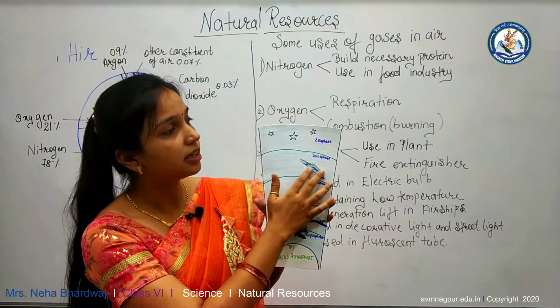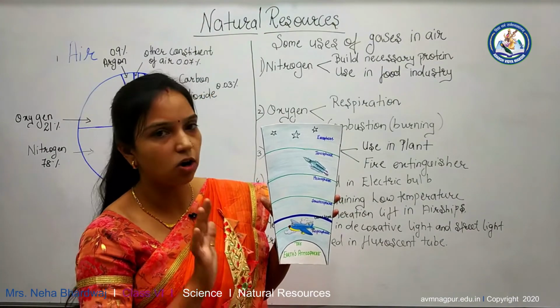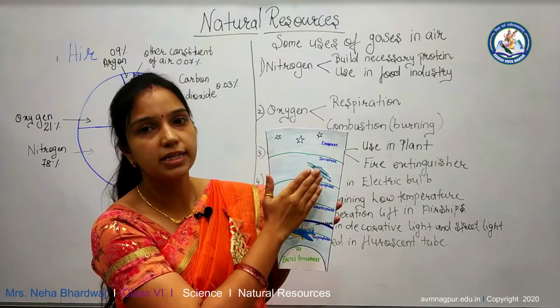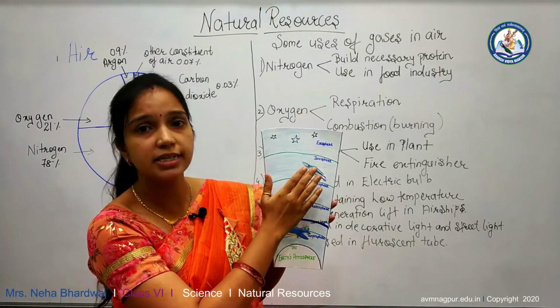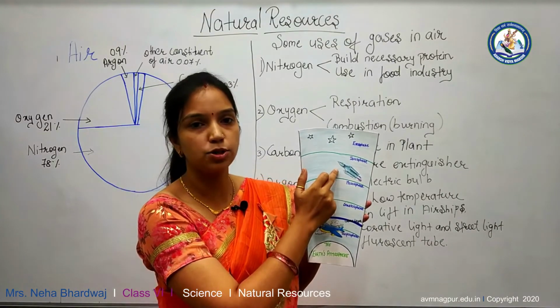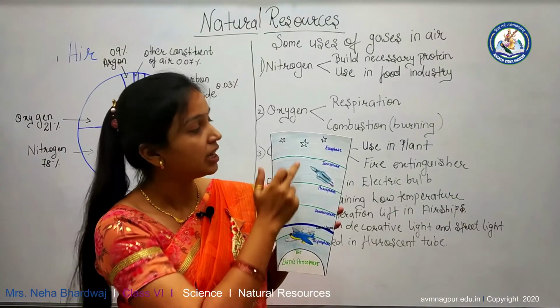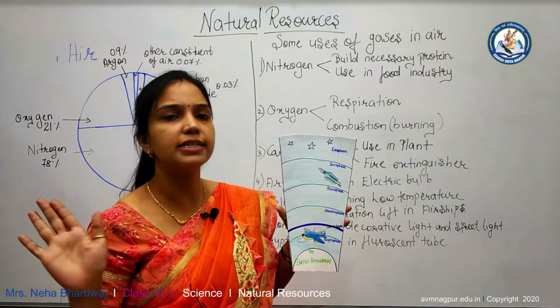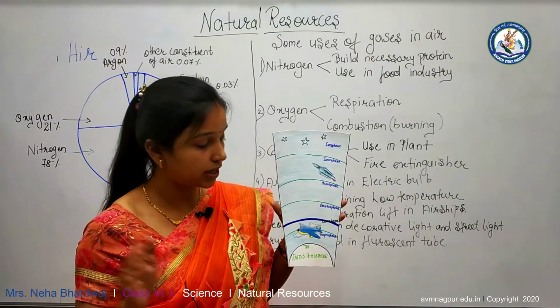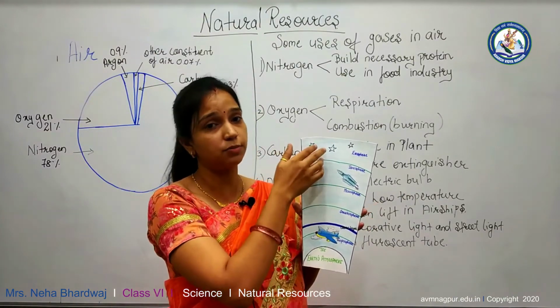Now above this is the ionosphere. Ionosphere is the layer where the atmosphere is very hot because sun rays fall on this ionosphere. In these two spheres, ionosphere and mesosphere, the proportion of gases is not very high. In the exosphere, no gases are present. So, hope you understand about these 5 layers of atmosphere.